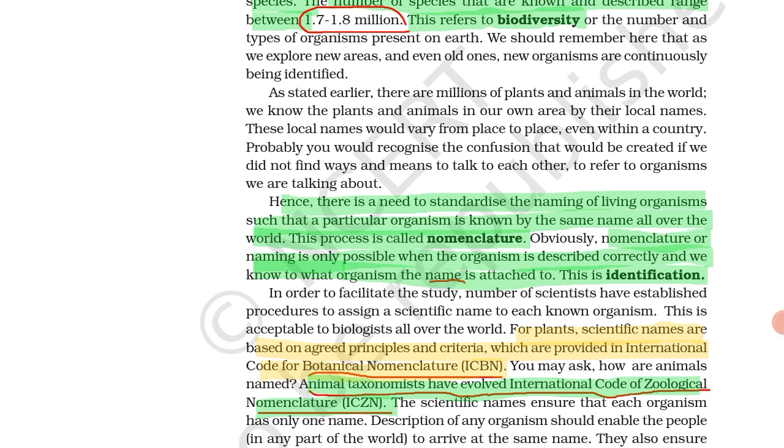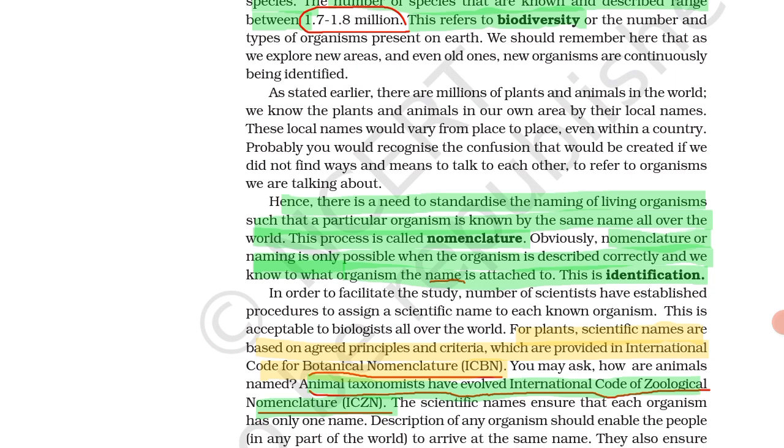For plants, scientific names are based on agreed principles and criteria, which are provided in the International Code for Botanical Nomenclature. We don't know all the various plants, but scientists have given a particular name to each particular plant, and these are all given in the ICBN. What is the full form of ICBN? International Code for Botanical Nomenclature.